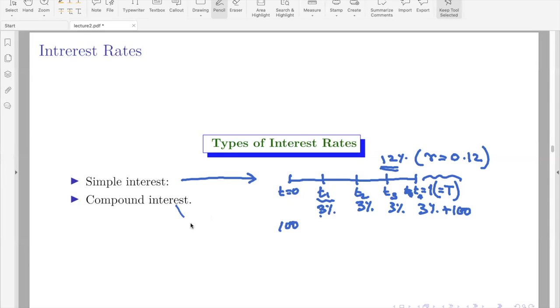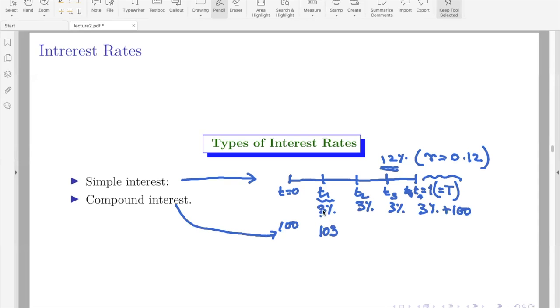Now, compound interest means what? You initially borrowed 100. Now, the debtor, that is the borrower, will add this 3 rupees. So here, the debtor will add that 3 rupees that is paid as interest.